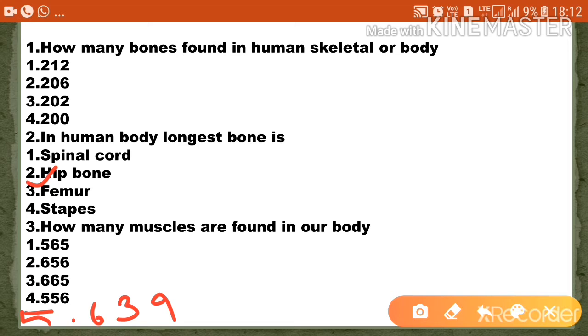So the total number of muscles in a human body is 639. Option 5 is the correct answer. 639 muscles are present in our body.